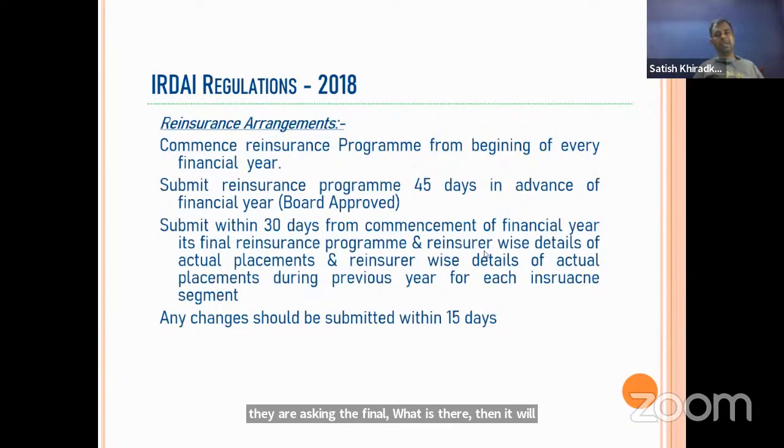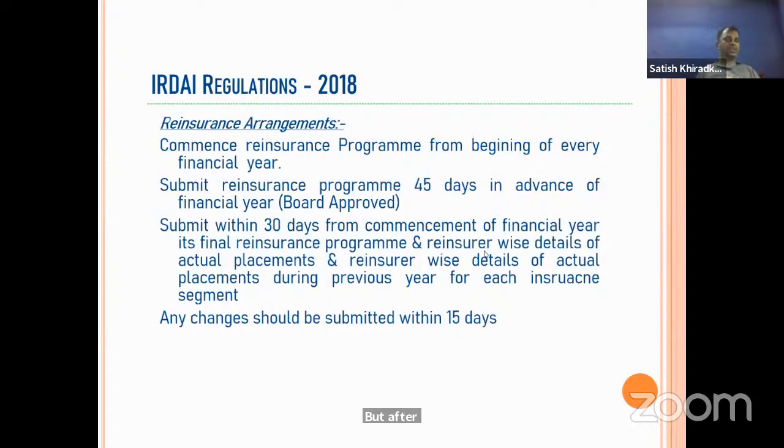Now in the final reinsurance program, when you are deciding the program, at that time you will just decide how much your retention is in the particular line of business. Likewise, you will decide which form of reinsurance will be there. But after that, what will you do? In that 45 days, you will approach various reinsurers, and then it will be finalized.